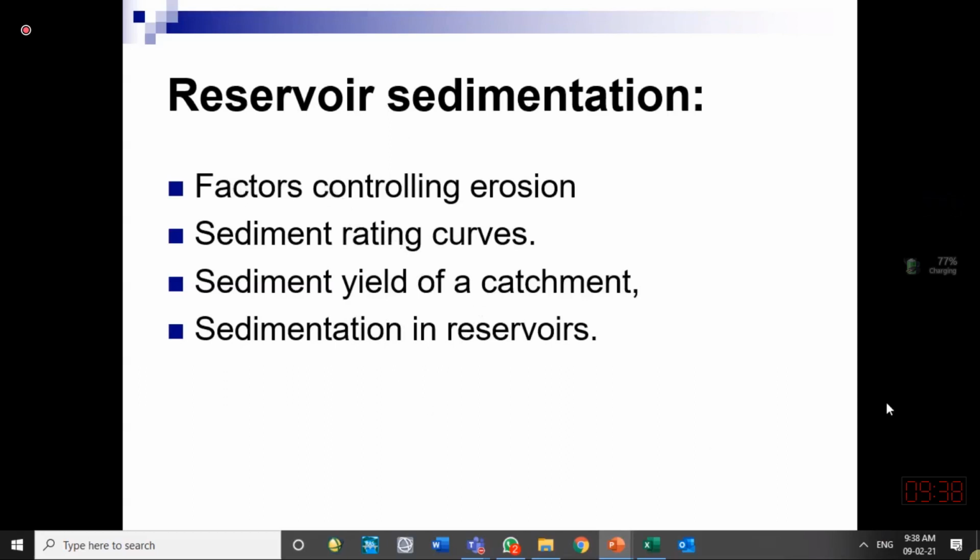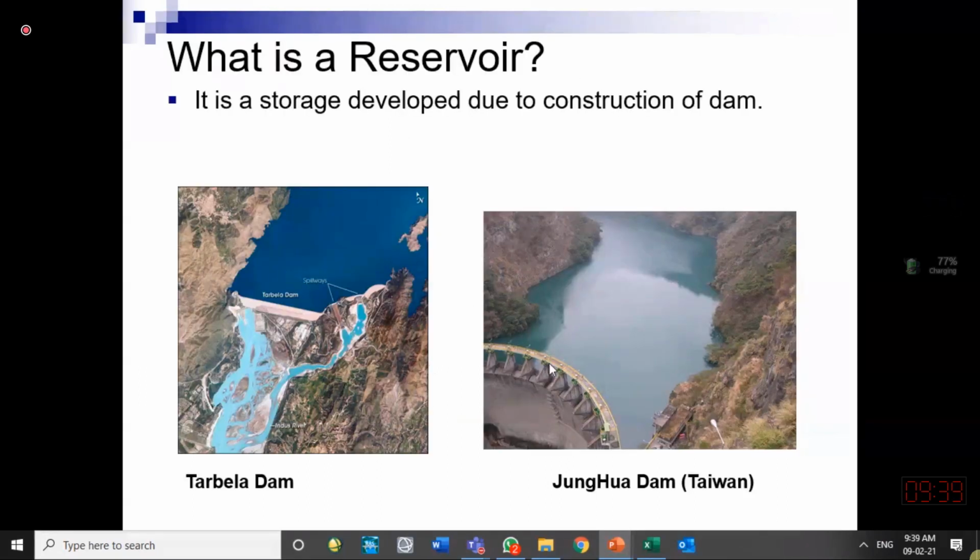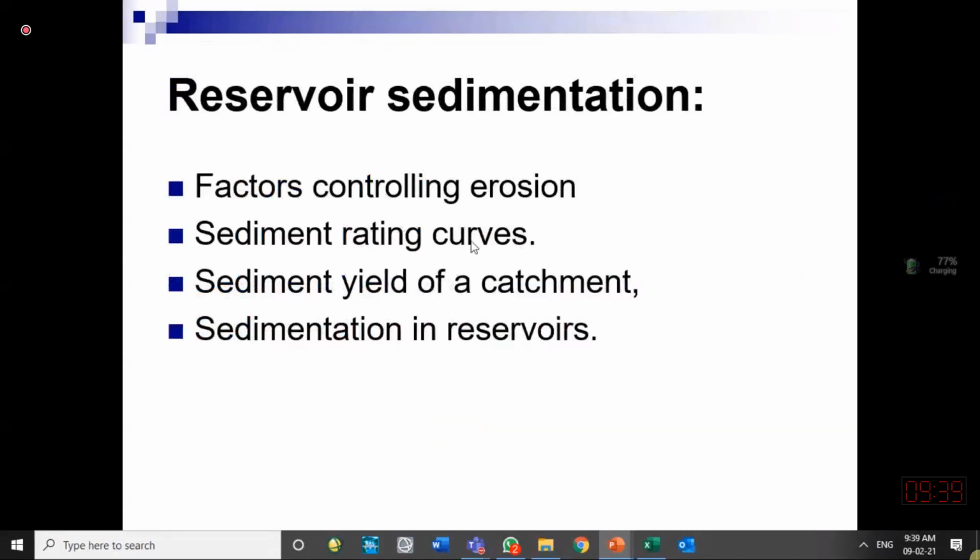What are the factors controlling the erosion? What is the rating curve of the sediment? We have told you the simple rating curve, discharge versus stage hydrograph. The discharge versus stage relationship is called the rating curve. But if we have sediment discharge or sediment load versus water discharge, then we say this is a sediment rating curve. I will show you a sample sediment rating curve.